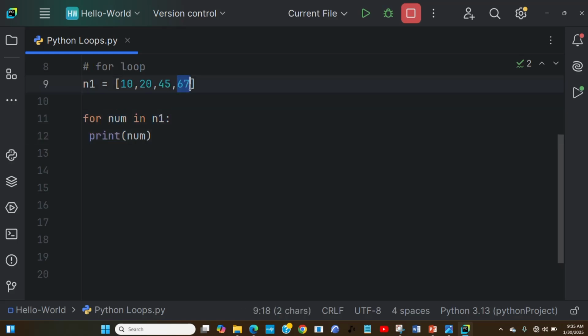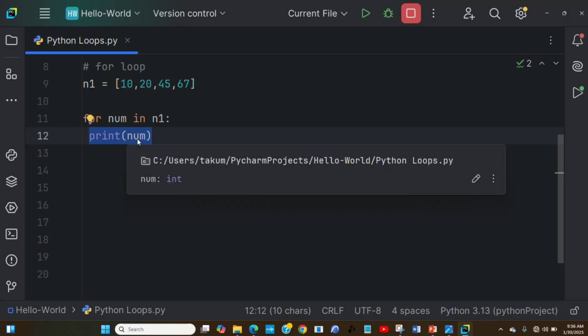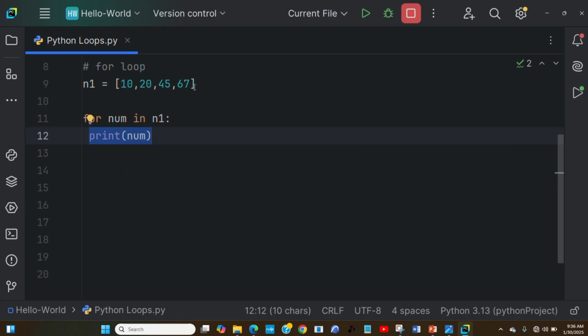When it iterates the third time, it is going to pick the 67 and assign it to this num variable. Meaning that when this print statement runs, it is going to print this num variable, which is now holding 10, 20, 45, 67. And because it has reached the end of the list, the loop is going to stop.